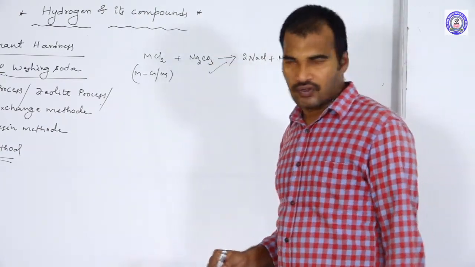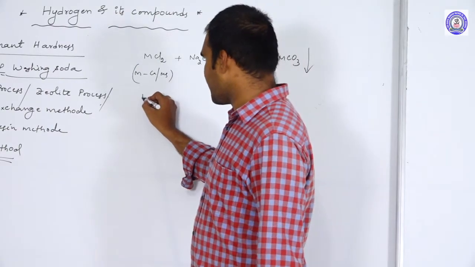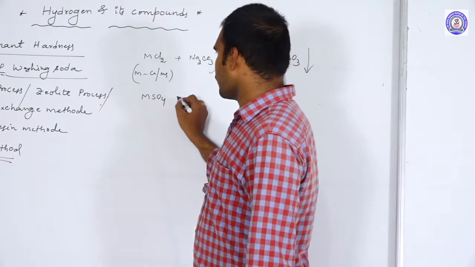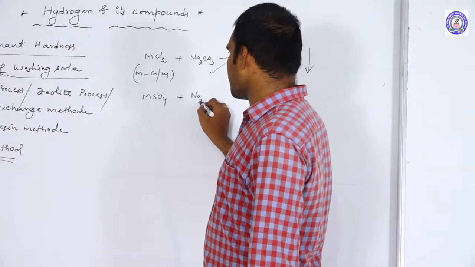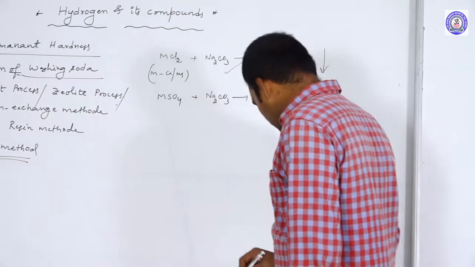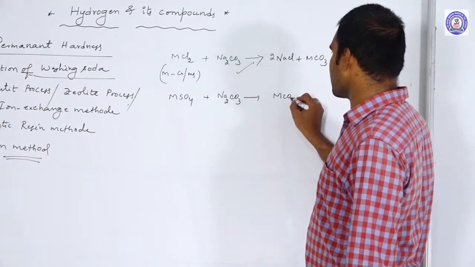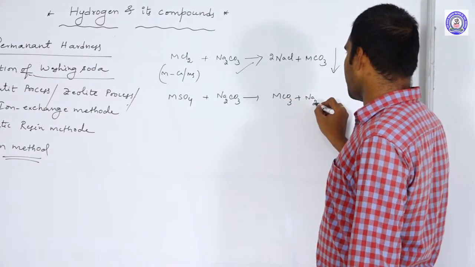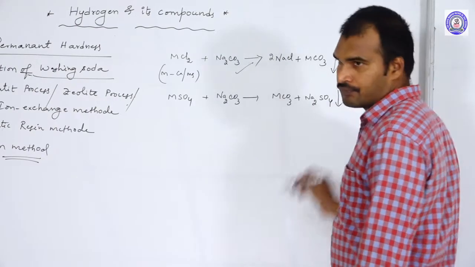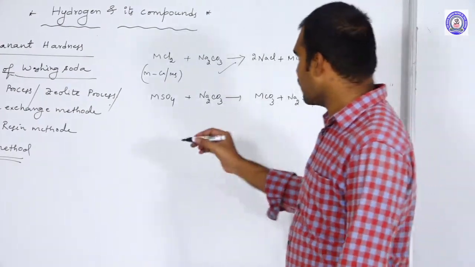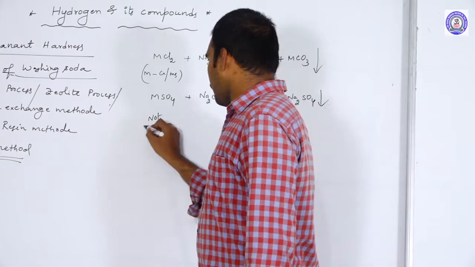Simply by the addition of washing soda. Suppose it is a sulfate, if you take MSO4 and react it with Na2CO3, the metal sulfates convert into metal carbonates plus Na2SO4. Here, note an important point.